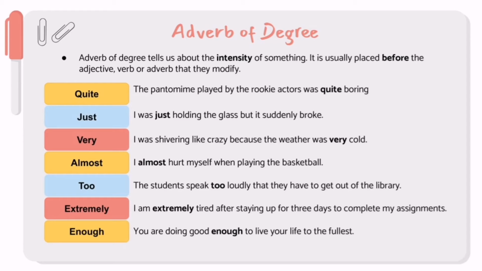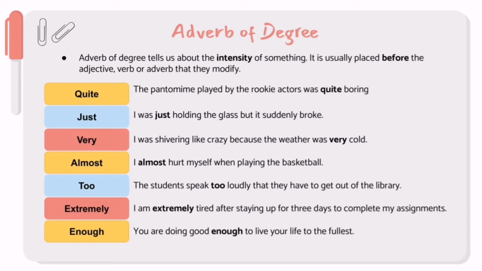Secondly, just. I was just holding the glass, but it suddenly broke. The adverb just here is to modify the verb holding. The third adverb is very. I was shivering like crazy because the weather was very cold. The adverb very here modifies the adjective cold.